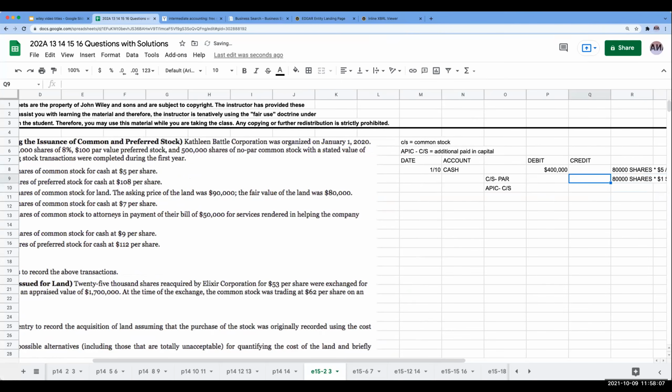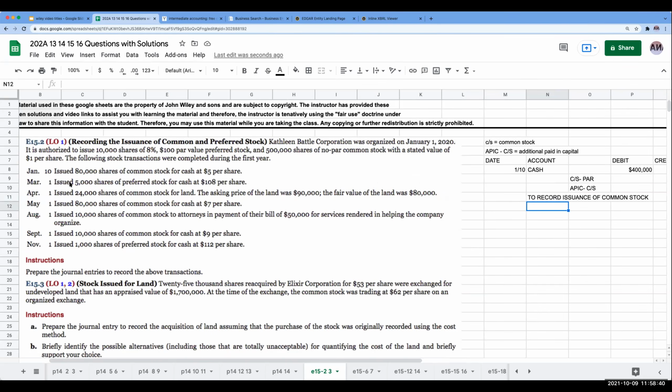So what we're going to do is take 80,000 shares times the $1 stated value. And this is going to give me here $80,000. Now, the rest of this, I'm just going to put to additional paid-in capital common stock. Over here, this will be $320,000, which is $400,000 less $80,000. Okay, so right over here, I'm going to call this to record issuance of common stock. Okay, so that's what we're doing for that one right there.